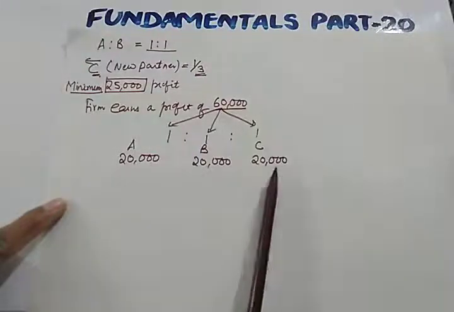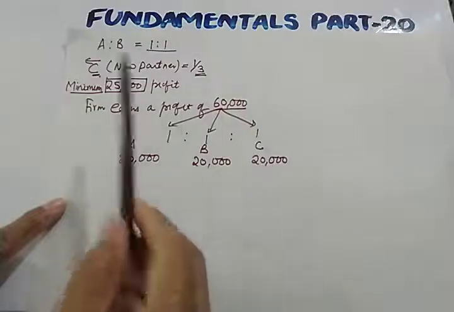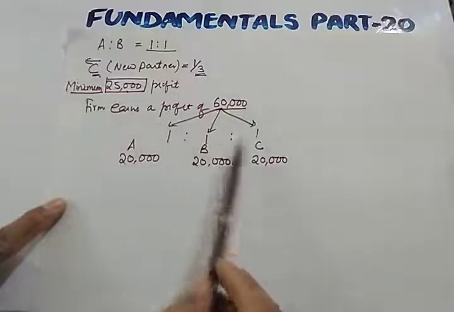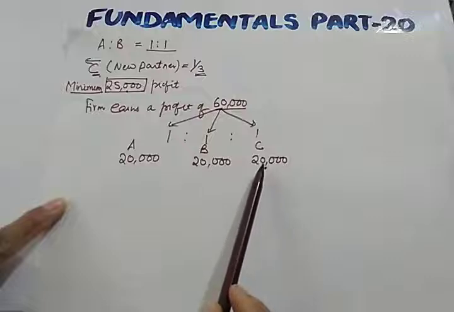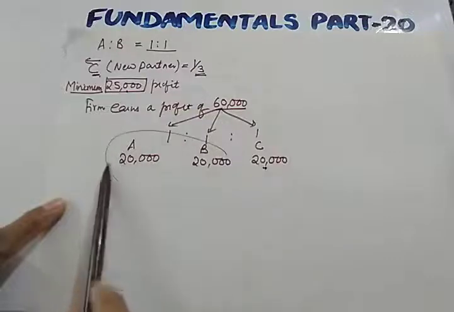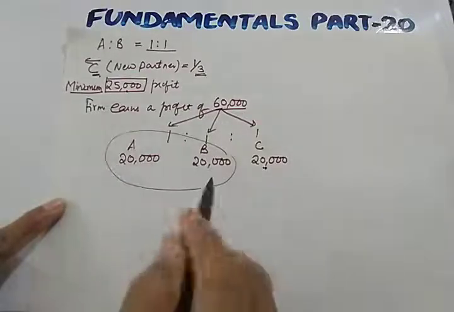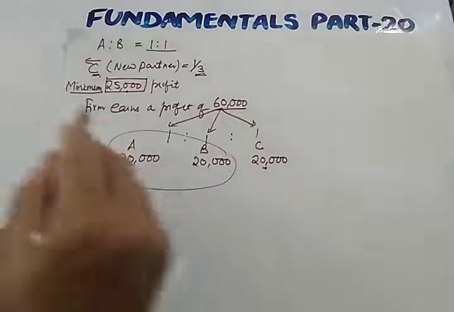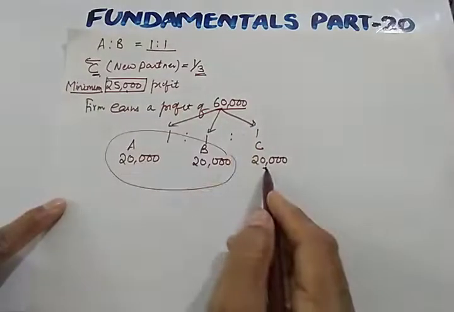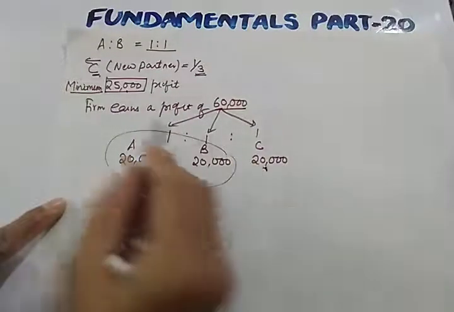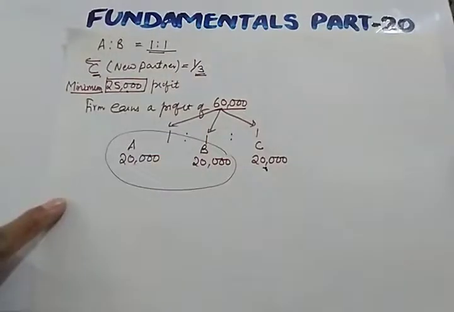So what is to be done? This deficiency, how much deficiency is there? There is a deficiency of 5,000. This will be borne by the remaining partners. So how are they going to bear it? If the question is silent, they will be bearing this deficiency in their old ratio.